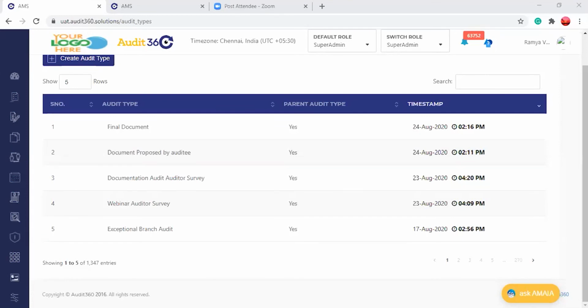Similarly, the auditor may need to refer the process document while he is doing the audit. He or she and the auditee need to be in the same line.